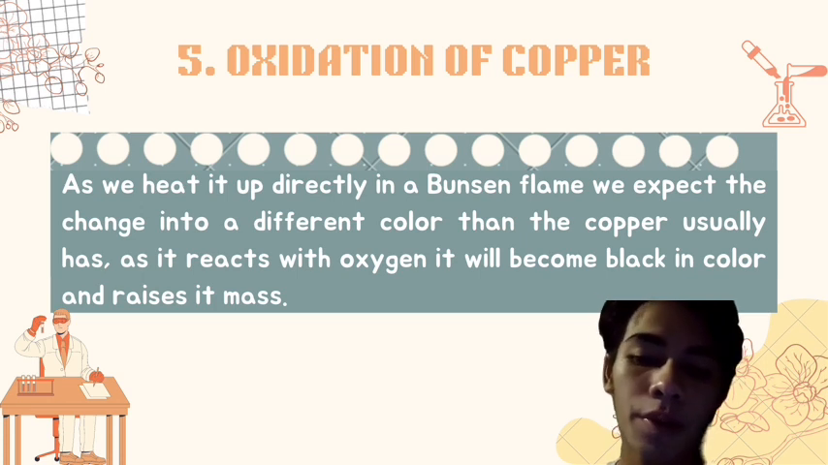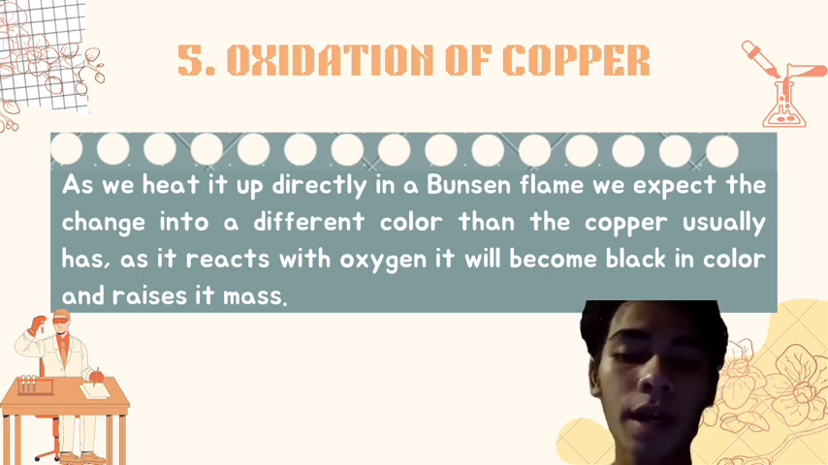Number 5. Oxidation of copper. As we heat it up directly in a Bunsen flame, we expect a change into a different color than copper usually has. As it reacts with oxygen, it will become black in color and its mass will increase.